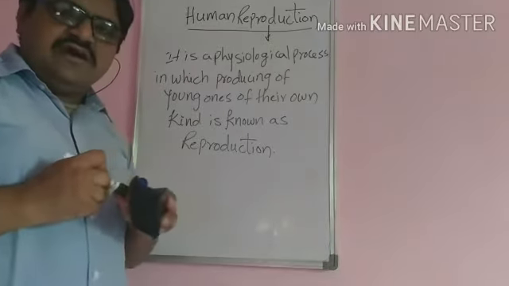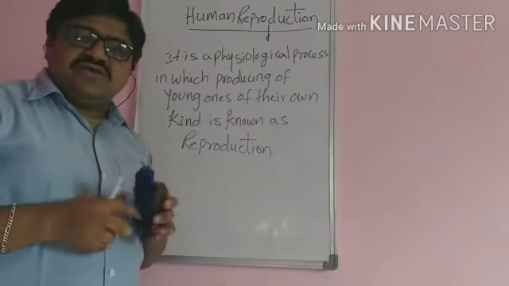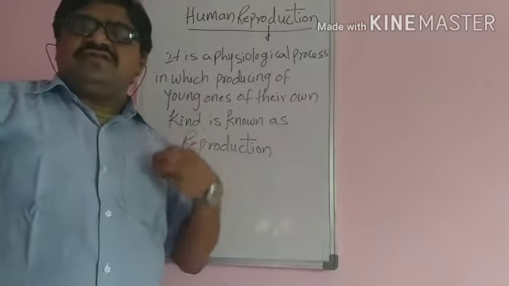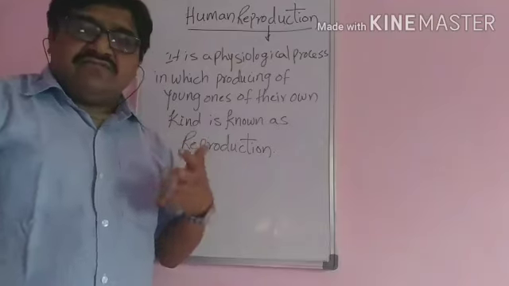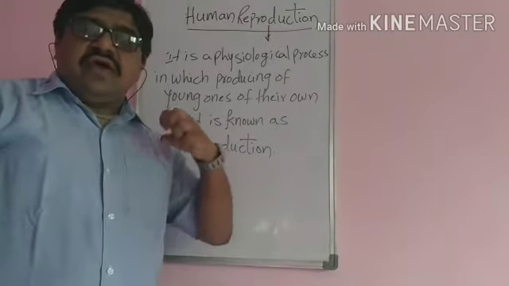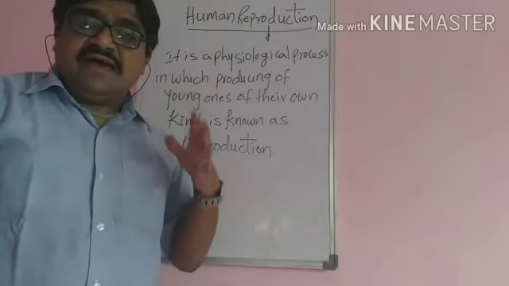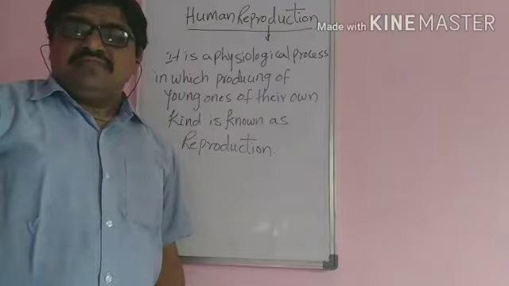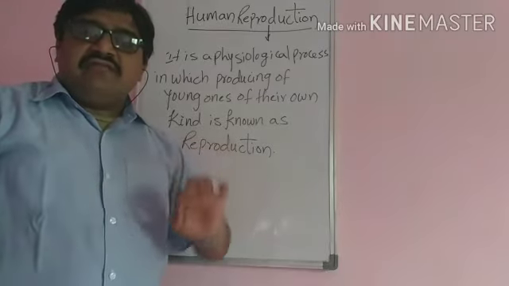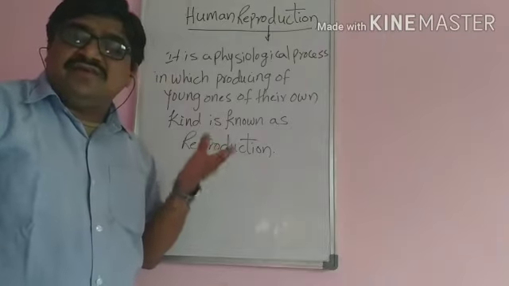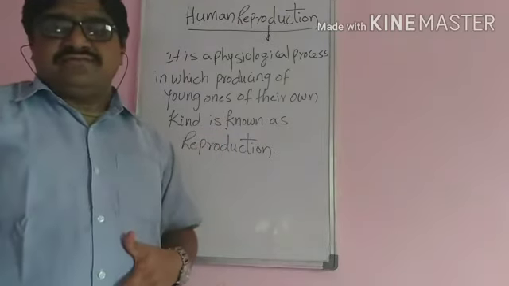Why am I saying it's a physiological process? Reproduction, like digestion and respiration, takes place in our body as a physiological process. Reproduction is also a type of physiological activity which takes place in animals also. So it is a very important characteristic feature present in all living organisms.